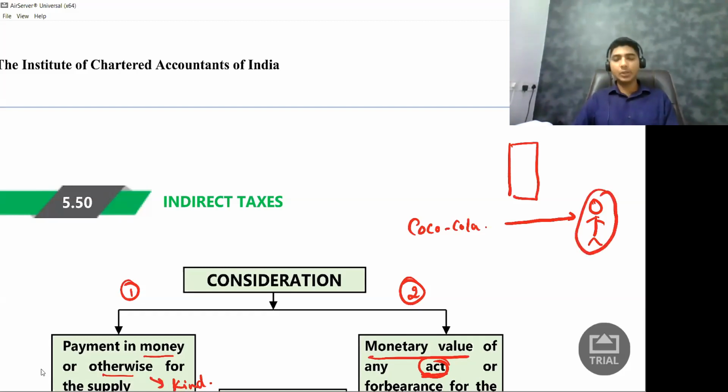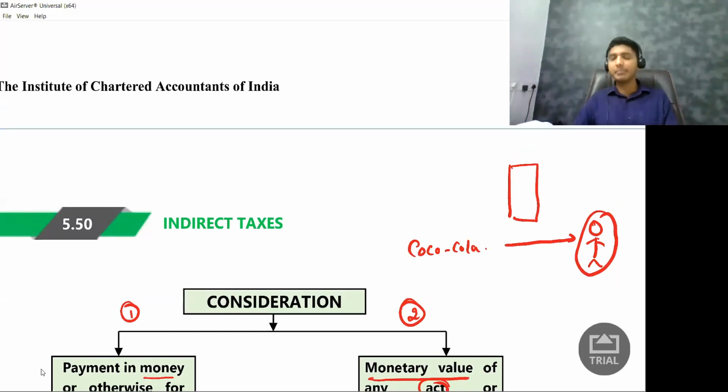I say, all right, I don't want money, I have enough money. But one condition. The shopkeeper asks, what is the condition? I say, in this particular fridge, you should keep only Coca-Cola products, and not Pepsi products.